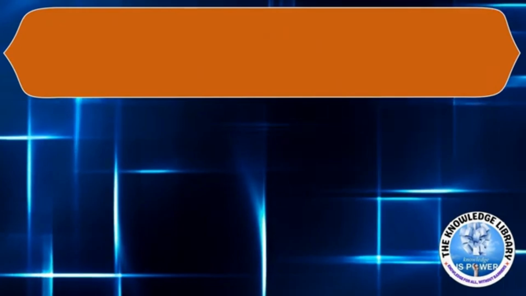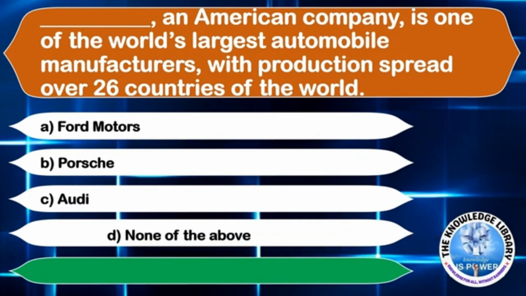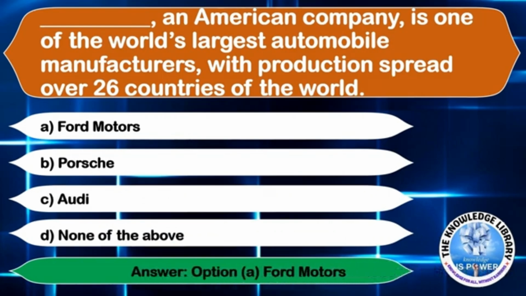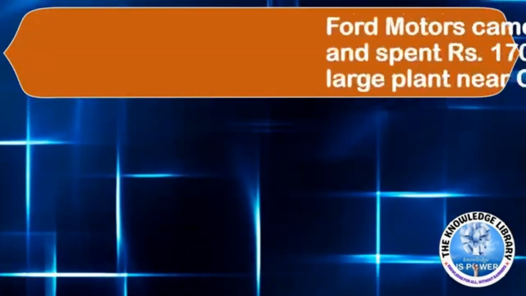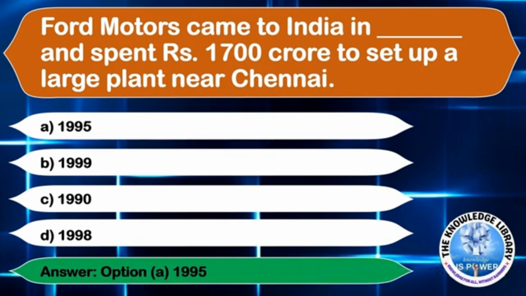The next question is, dash, an American company, is one of the world's largest automobile manufacturers with production spread over 26 countries of the world. Option A Ford Motors, Option B Porsche, Option C Audi, or Option D none of the above. The correct answer is Option A Ford Motors. The next question is, Ford Motors came to India and spent Rs 1,700 crore to set up a large plant near Chennai. Option A 1995, Option B 1999, Option C 1990, or Option D 1998. The correct answer is Option A 1995.